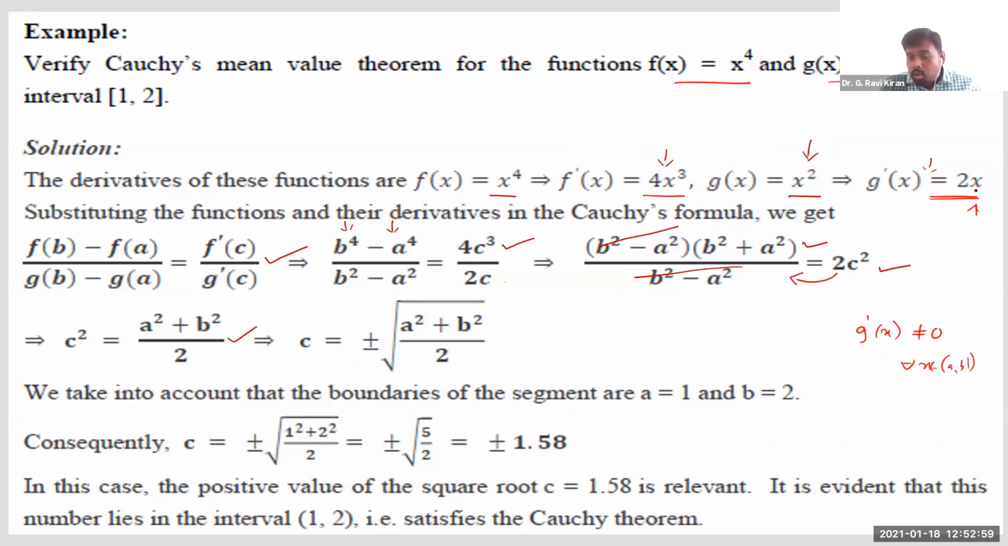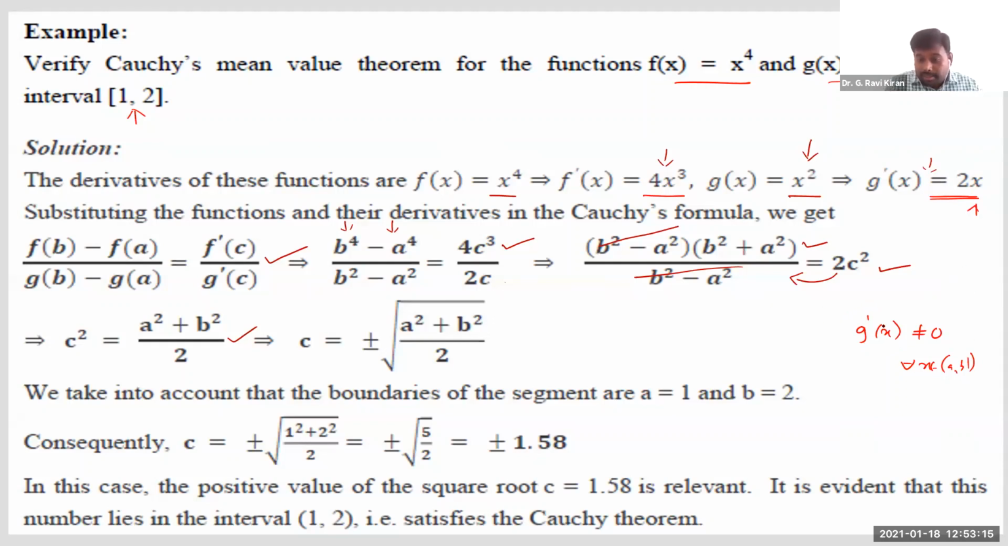2x becomes 0 only when x is 0. But see, 0 is out of this interval. The interval is 1 comma 2, so 0 is not part of that. That's how we can say g dash of x is not equal to 0 for all x belongs to this interval 1 comma 2.